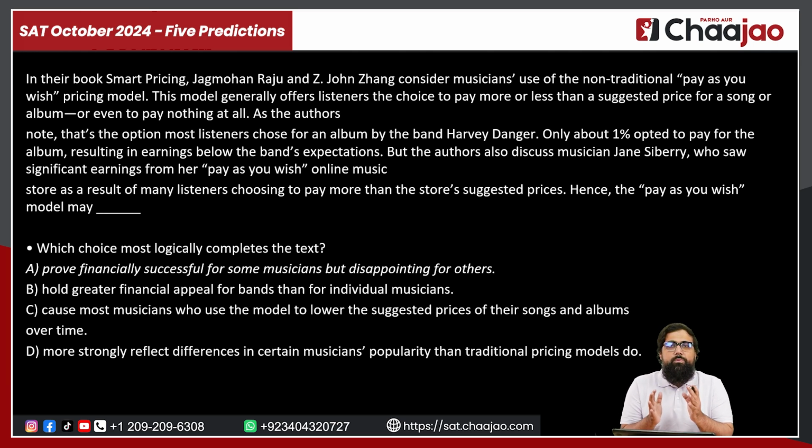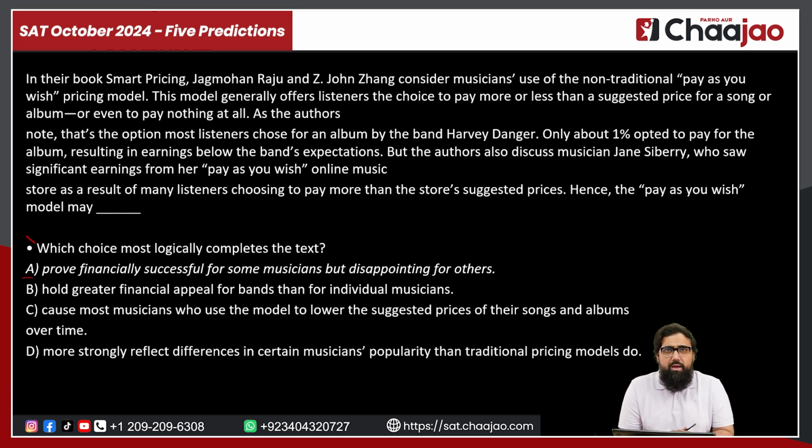So from the passage, we can get an idea that this pay-as-you-wish model is resulting in good payments for some and not so good payments for others. That's the only information that we're getting, because the band was not able to get enough revenue and the singer was able to get that revenue. If you look at the question, it says which choice most logically completes the text. So we just have to have an answer that says it's good for some and not good for others.